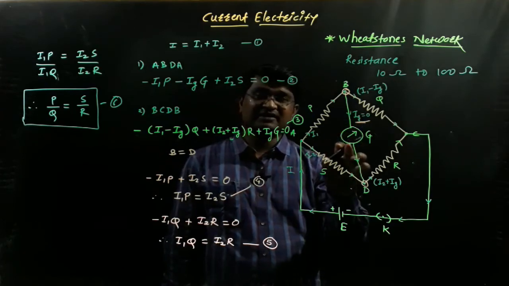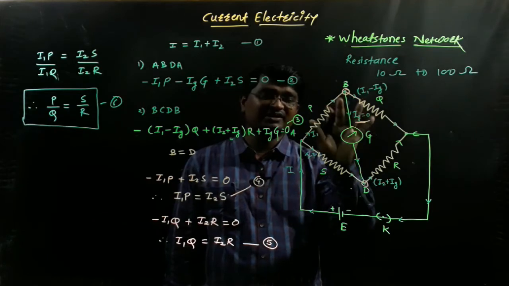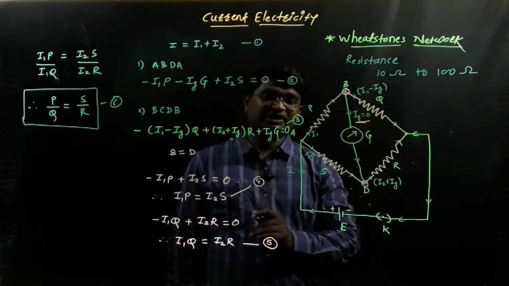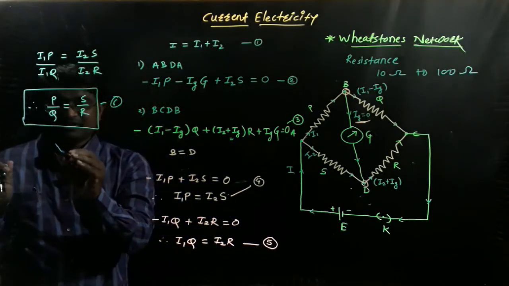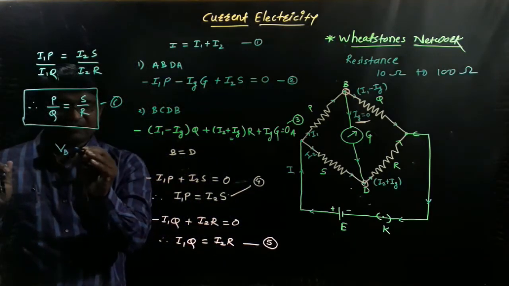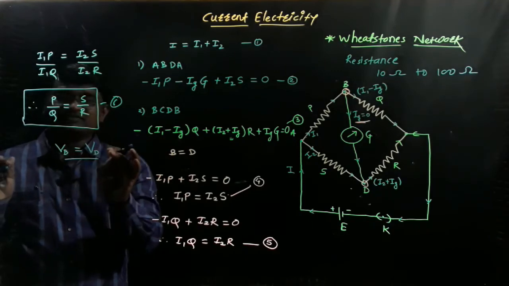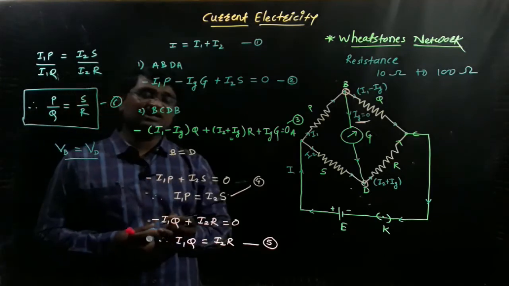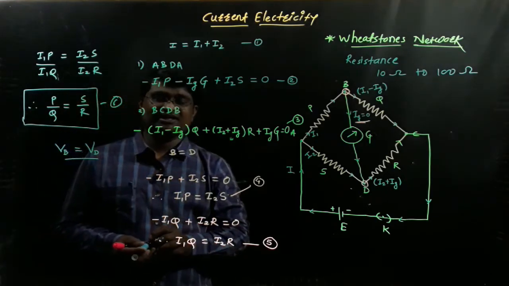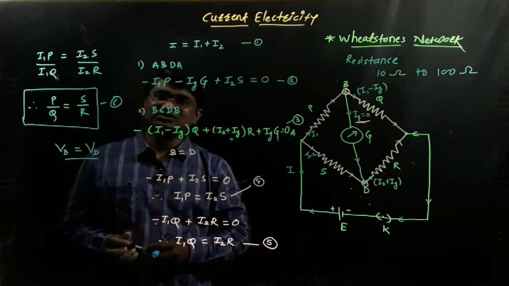This balancing condition represents that the potential at point B equals the potential at point D, and numerically it is represented by P upon Q equal to S upon R. I hope you understand this very important term, Wheatstone's network.